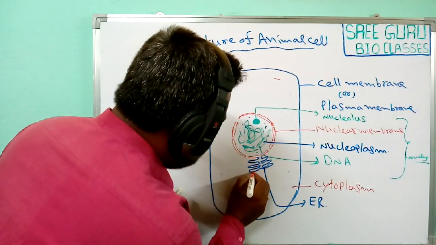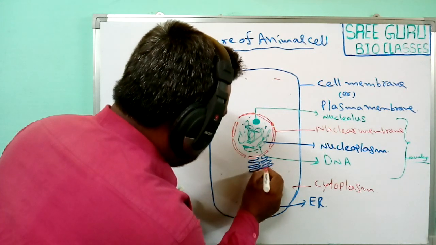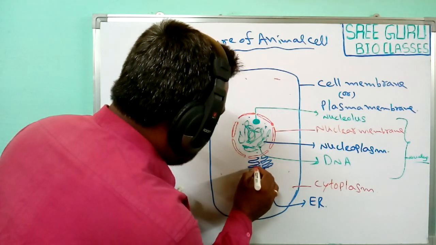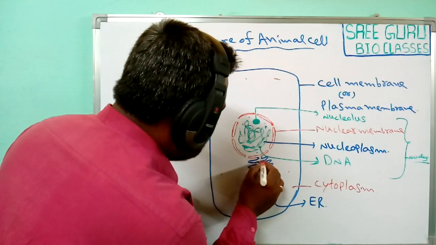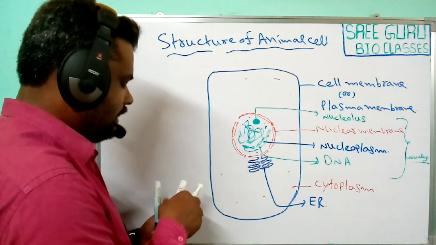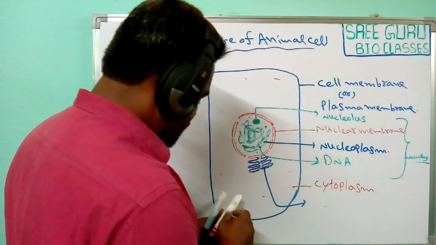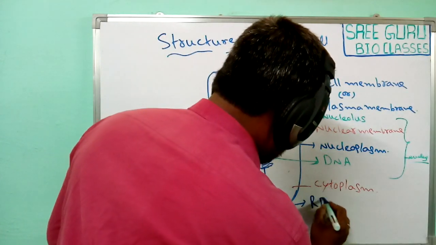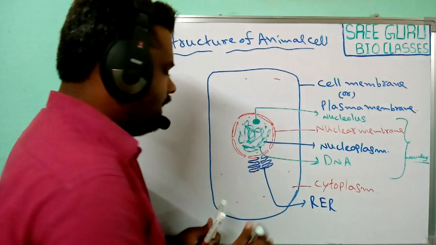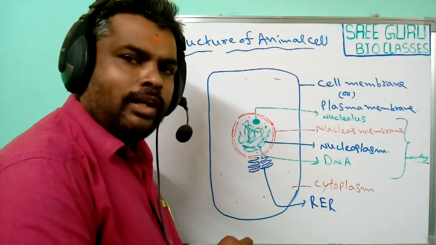Sometimes the ribosomes are present on the walls of the endoplasmic reticulum, so this is commonly called rough endoplasmic reticulum.